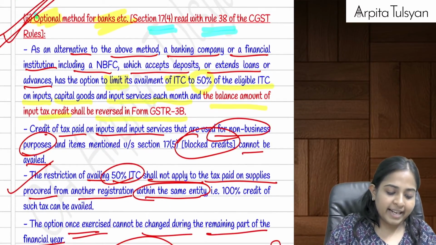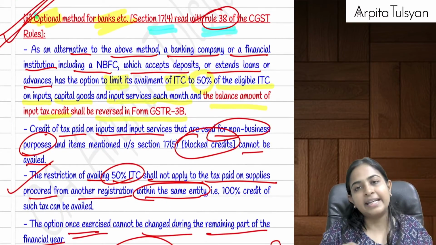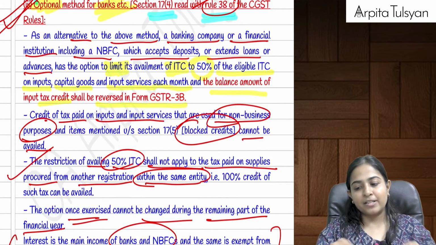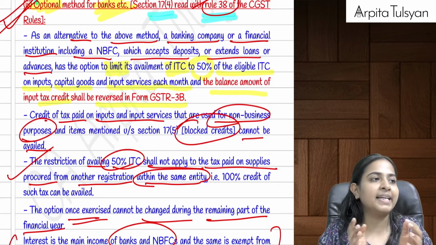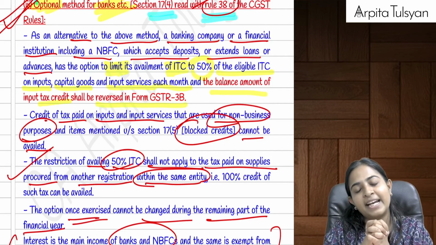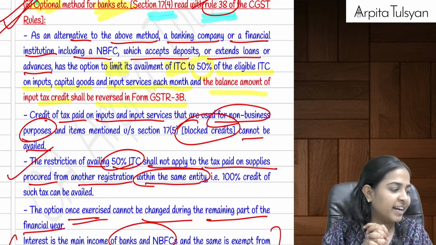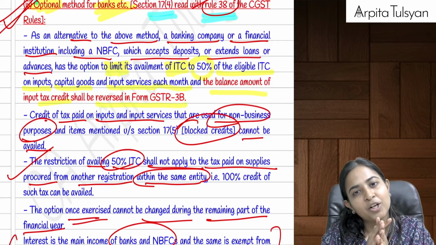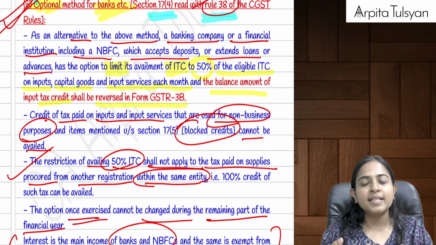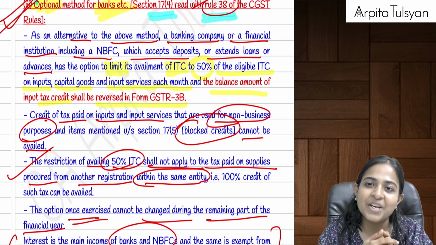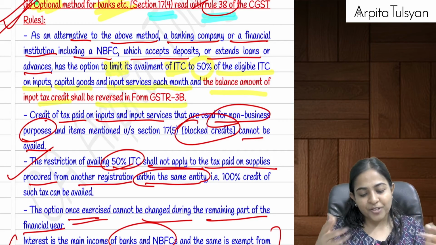Okay, and then the next one is rule number 38, section number 17(4). This is an optional method available for the banks. Now what will happen in case of banks? Can we say in case of banks, the major service is the service of providing loans, extending deposits, where the consideration is in form of interest or discount, right? So can I say maximum turnover is exempt turnover only? If maximum turnover is exempt turnover, can I say its majority ITC will be reversed while doing that E by F? So we gave an option to the banks.